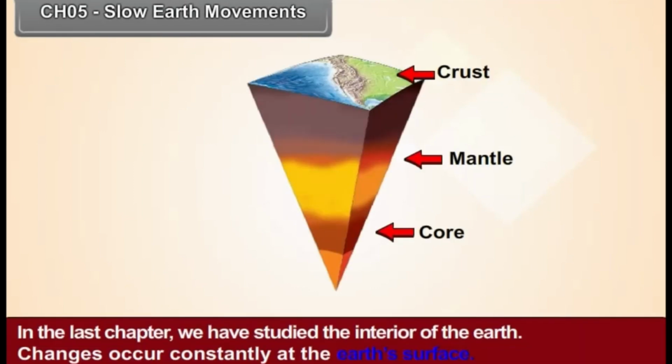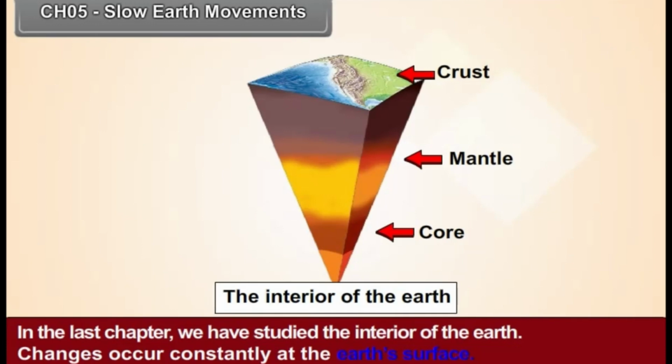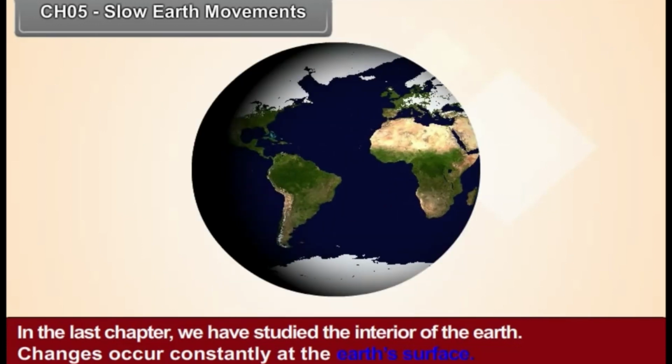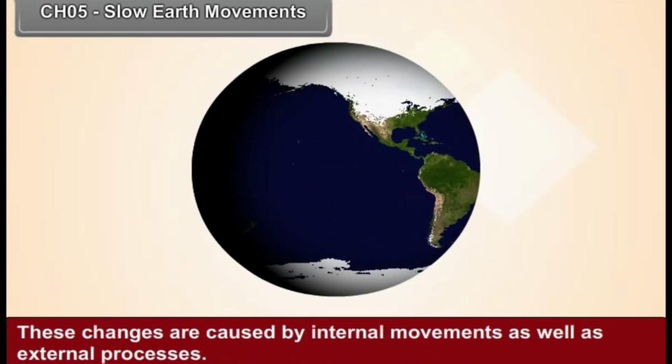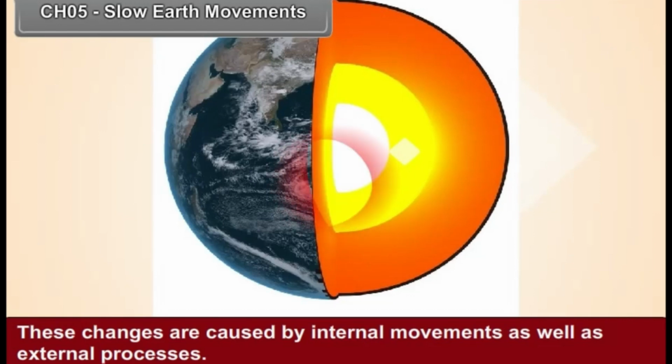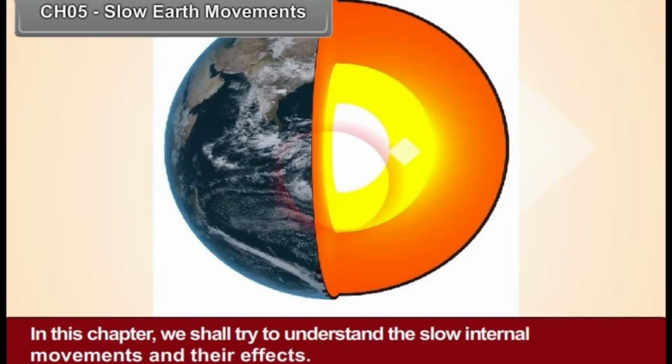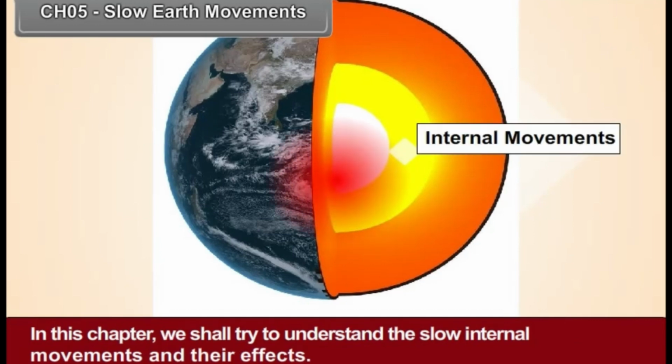Chapter 5, Slow Earth Movements. In the last chapter, we have studied the interior of the Earth. Changes occur constantly at the Earth's surface. These changes are caused by internal movements as well as external processes. In this chapter, we shall try to understand the slow internal movements and their effects.